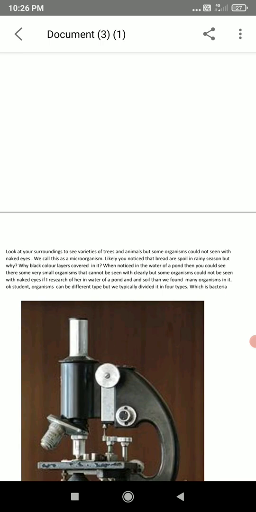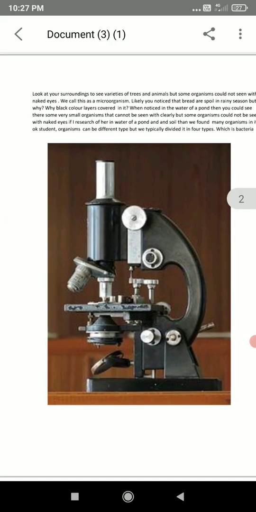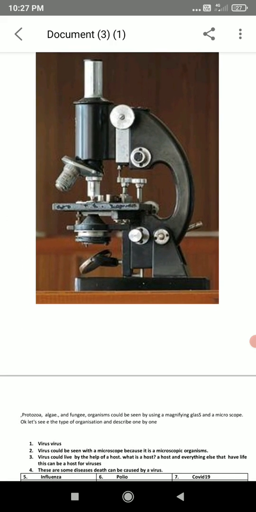Okay, students, organisms can be of different types, but we typically divide them into 4 types, which are bacteria, protozoa, algae and fungi. Organisms could be seen by using a magnifying glass and a microscope. Okay, let's see the types of microorganisms and describe them one by one. Friends,